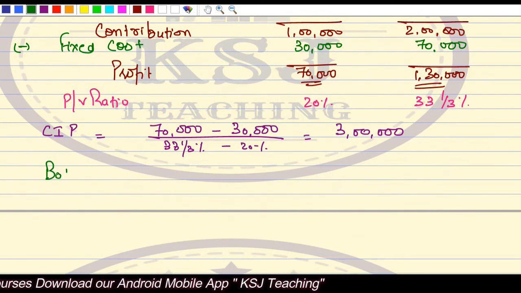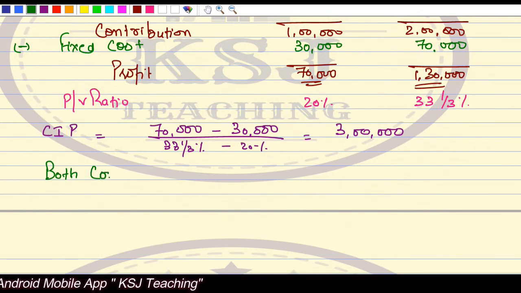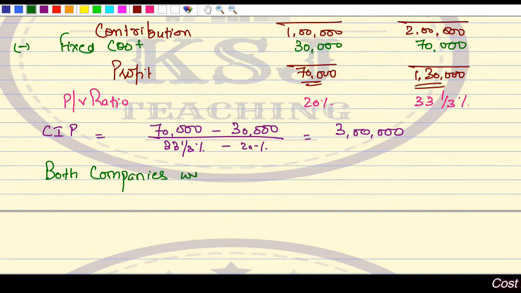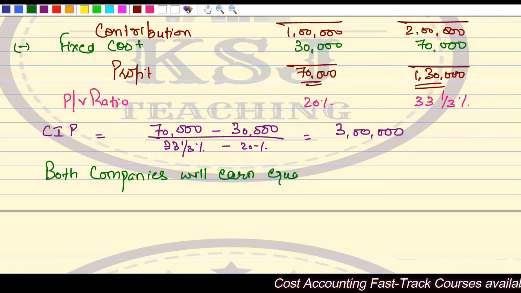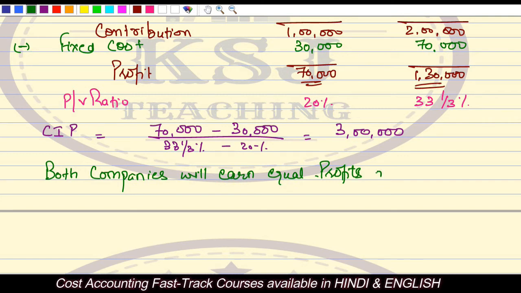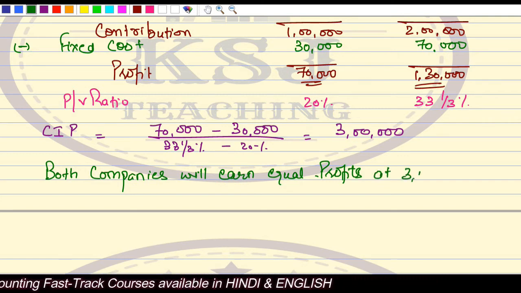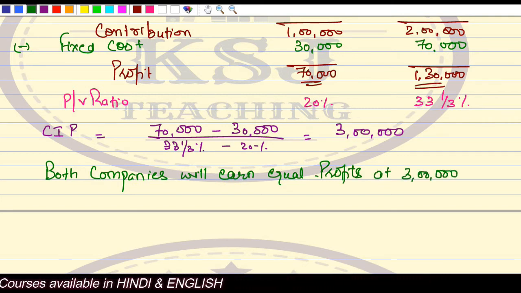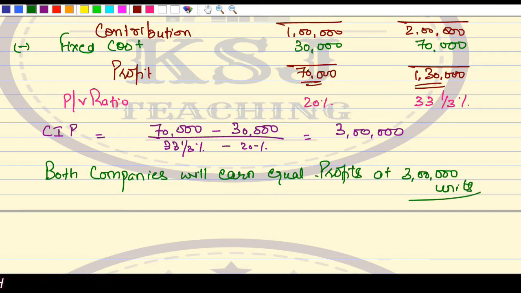Both companies will earn equal profits at 3 lakh units, right? No doubt. Now, the second part, read the second part of the question.